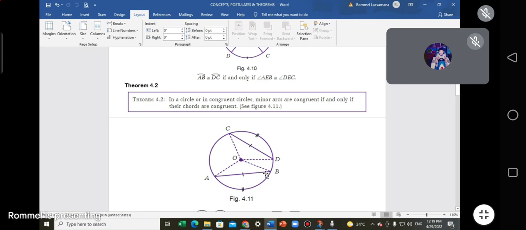So we go again, no? This is a circle only, no? Then we say there are arcs, no? Minor arcs are congruent. Merong congruent arcs. This one, no? Arc CD is congruent to AB if and only if their chords are congruent. See? Okay, there are arcs here, no? Minor arcs, minor arcs.